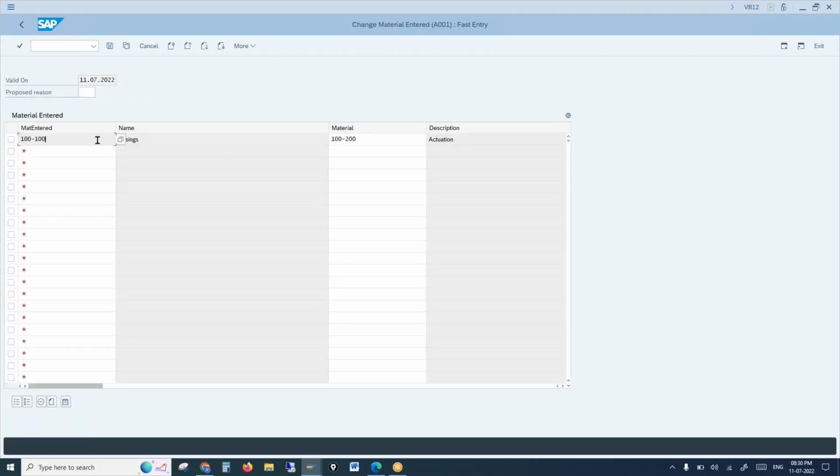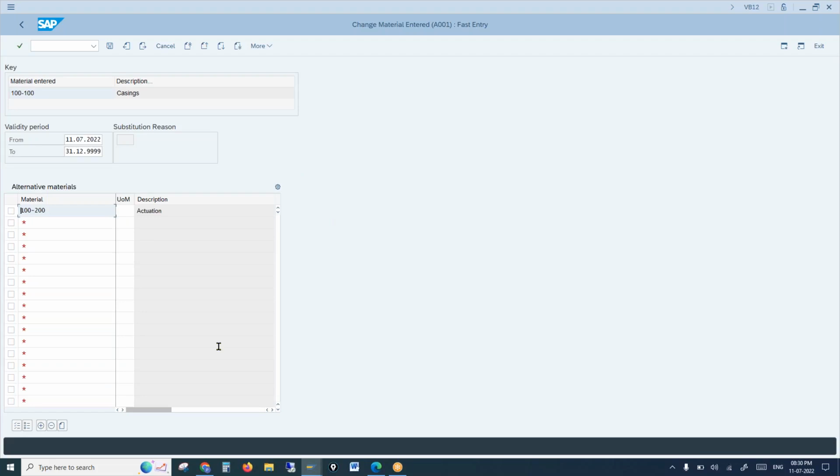Yeah, so we are trying to replace 100, 100 with 100, 200. If 100, 200 is also not available, then just double click on this line item. It will take you to the next screen, and here there should be one more field: MRP indicator. You see this field? What we are telling the system is that 100, 100 should be replaced with 100, 200, but if 100, 200 is not available, then replace it with 100, 300 and so forth.